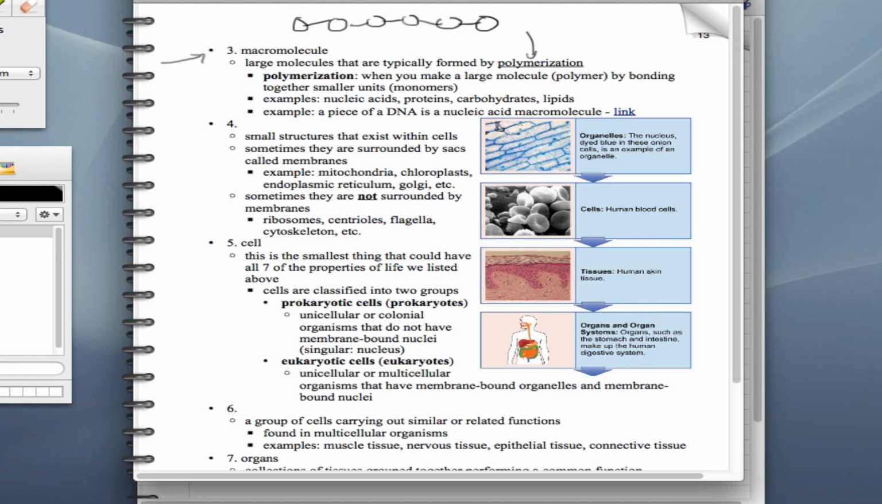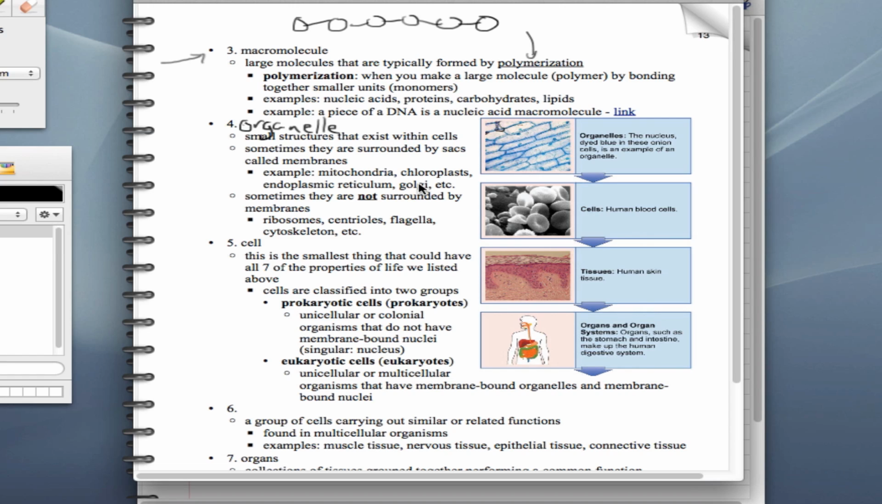So if we start to put all of those macromolecules together, we can make organelles. So that's what we're going to put here for number 4, organelle. An organelle is a small structure that exists inside of cells. For example, a nucleus, or a mitochondria, or the endoplasmic reticulum, or the Golgi. We're going to look at these organelles in another lecture just a little bit further on, I think maybe lecture 4. We're going to look at specific examples of organelles and what they do.